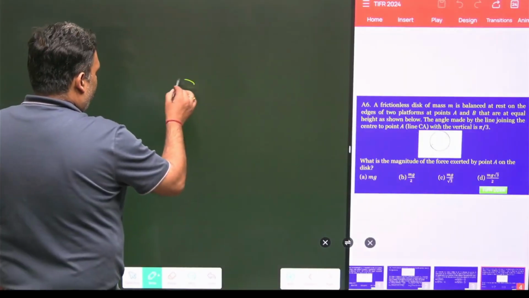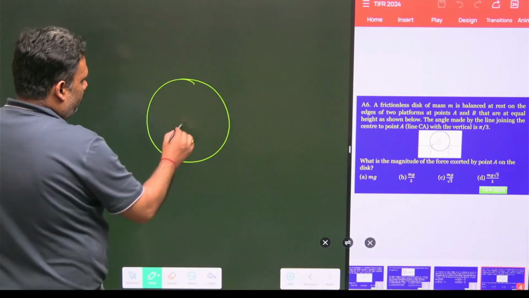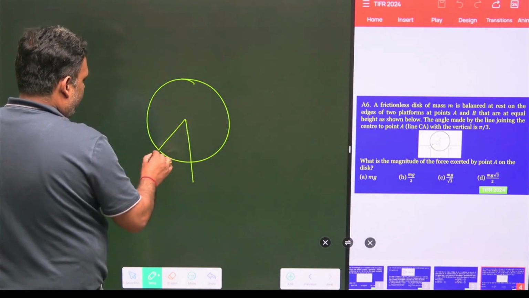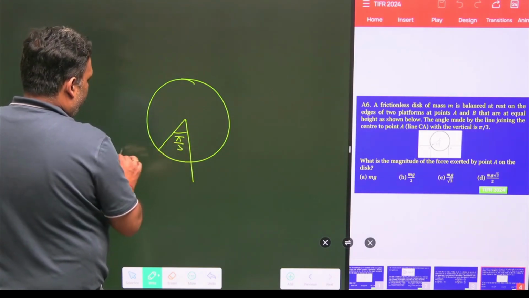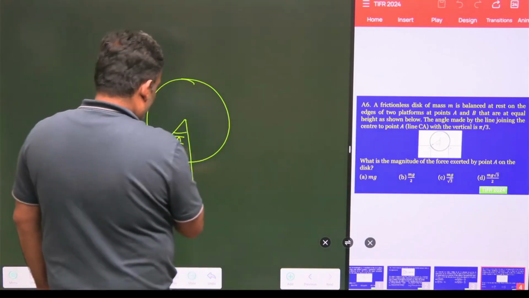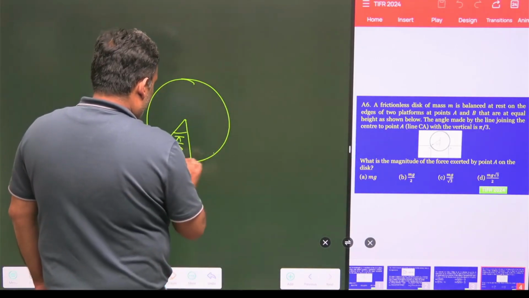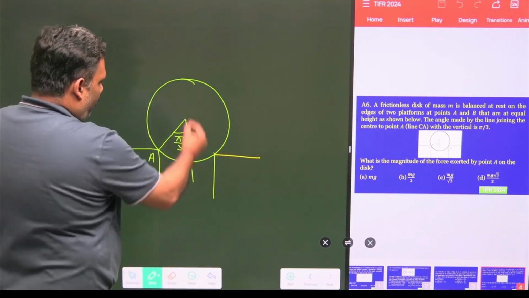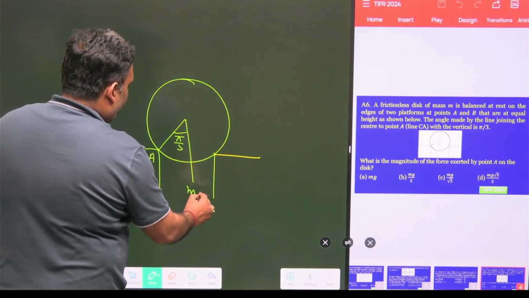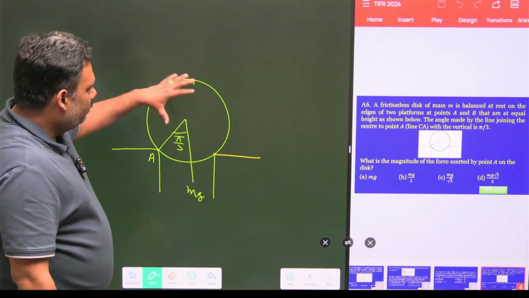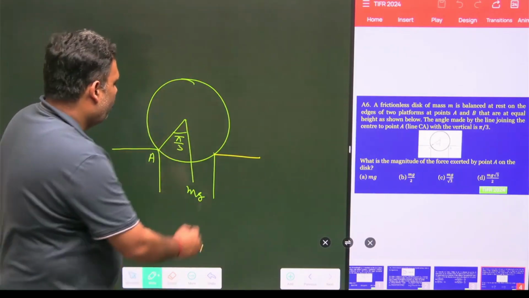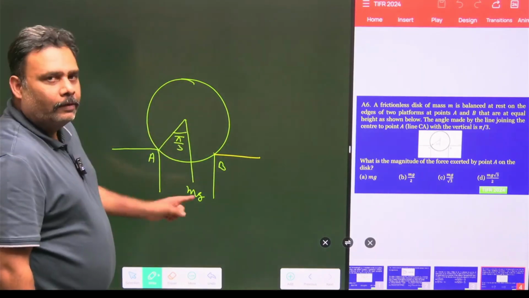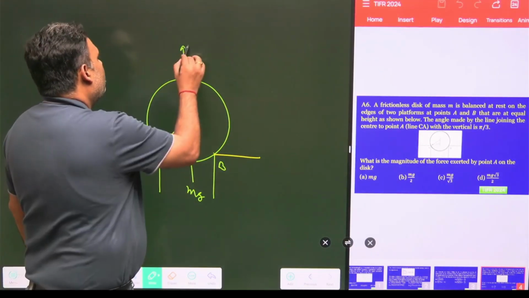So we have one particular disk. Assume this is the disk, this is the center, and this is your vertical, and this angle is pi by 3. Here you have one platform, and exactly the other platform is coinciding here. This point is A. And what will happen? This is the weight mg. So this disk is going to rest on these two platforms. That means there must be some force exactly equal to mg in this direction. So this is your force F.